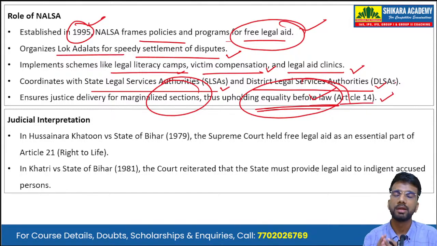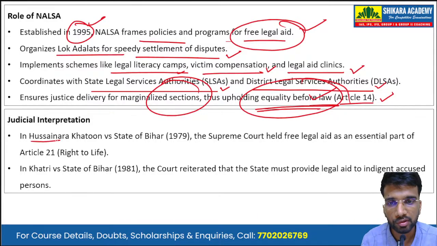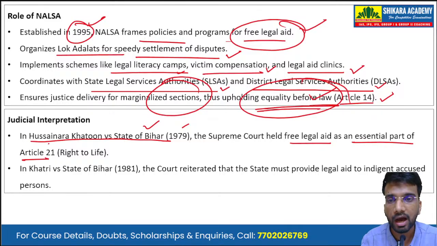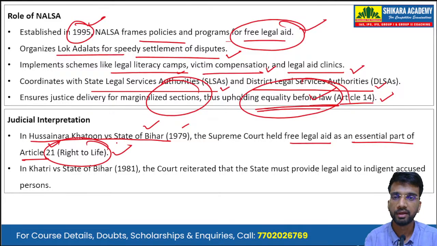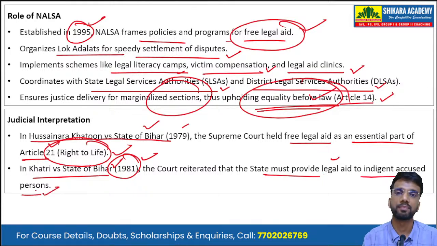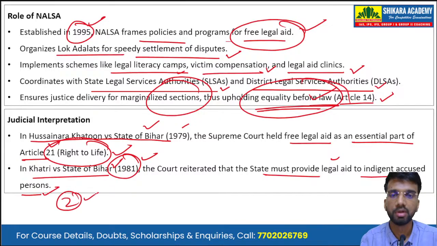Now, talking about judicial interpretation, we can enrich our answer by writing judicial examples. First is the Hussainara Khatoon versus State of Bihar case, 1979, in which the Supreme Court held that free legal aid is an essential part of Article 21, that is, the right to life. Then in Khatri versus State of Bihar, 1981, the Supreme Court reiterated that the state must provide legal aid to indigent accused persons. Okay? So these are the two judicial cases that you can write in order to enhance your answer.